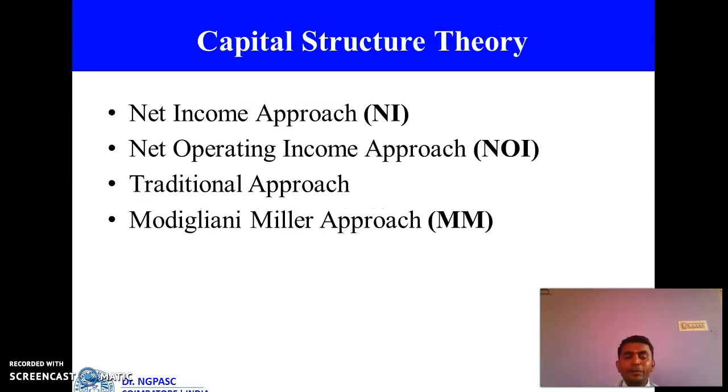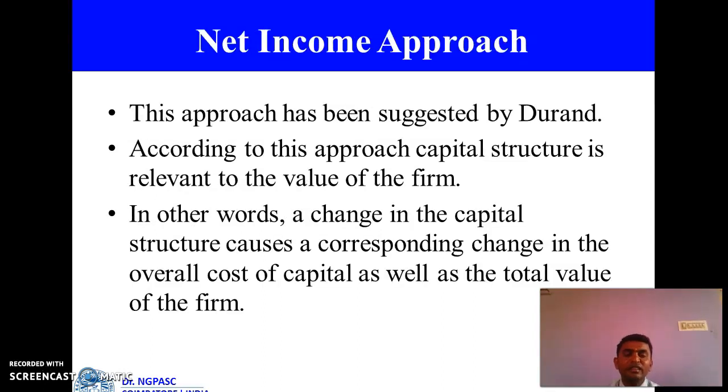Next one is capital structure theory. There are four theories. One is the net income approach, called NI. Second one is the net operating income approach, called NOI. Third one is the traditional approach. Fourth one is the Modigliani-Miller approach. NI, NOI, TA and MM approach. Let us discuss the net income approach. This approach has been suggested by David Durand. It considers the total value of the firm. If there is a change in capital structure, the overall cost of capital as well as the total value of the firm also change.